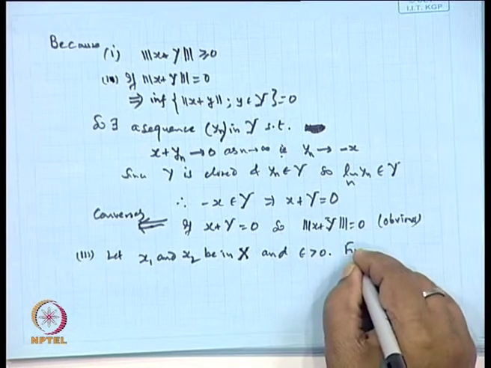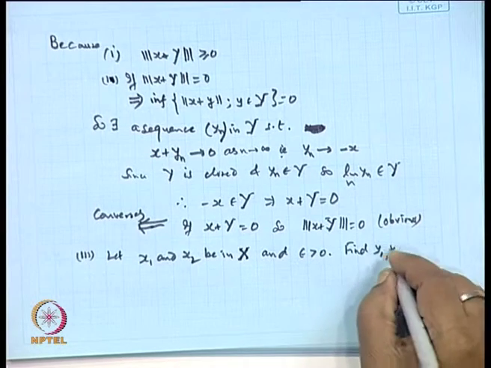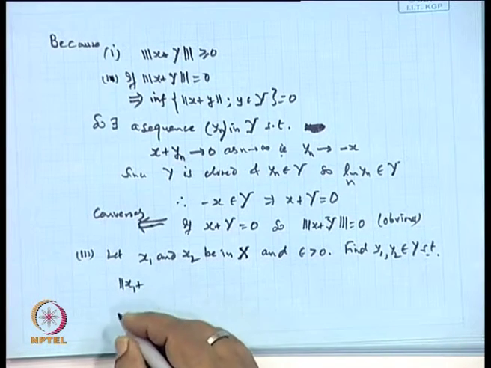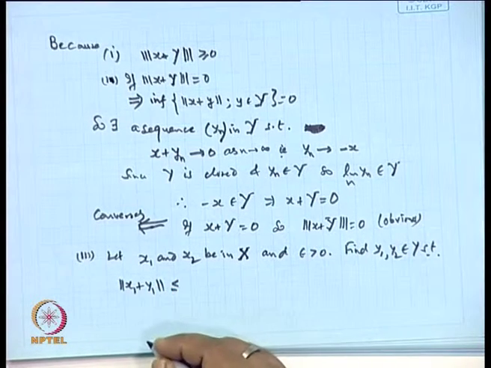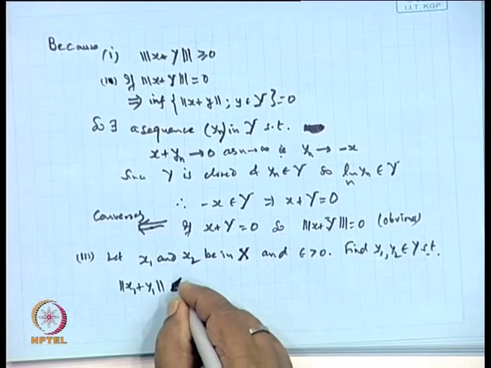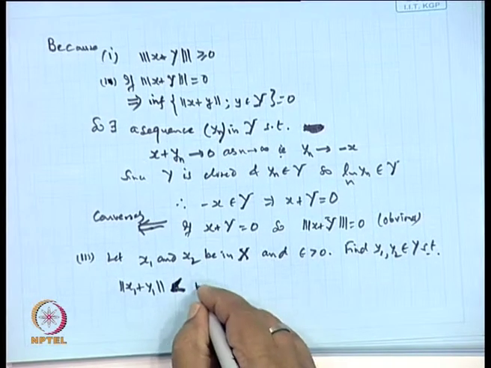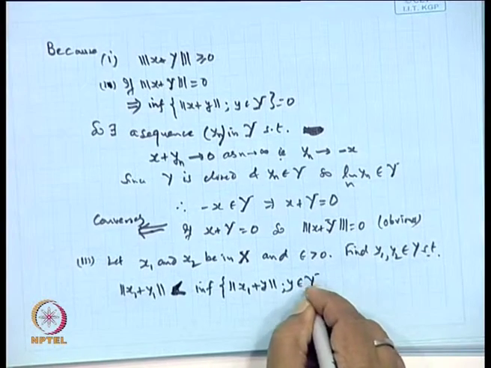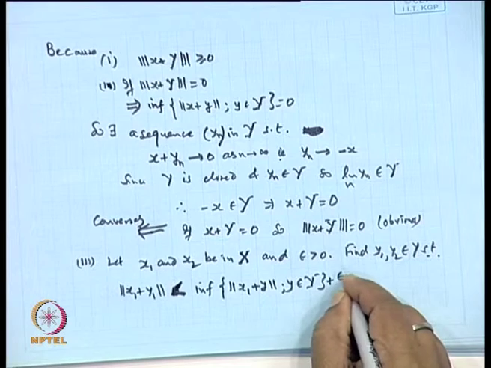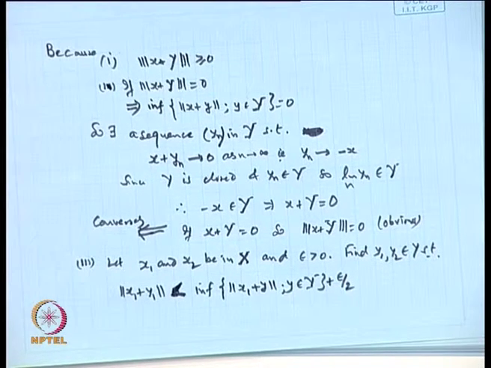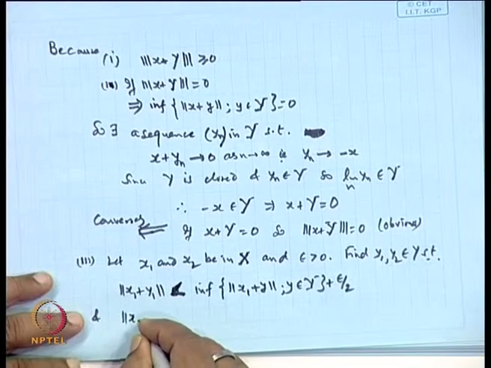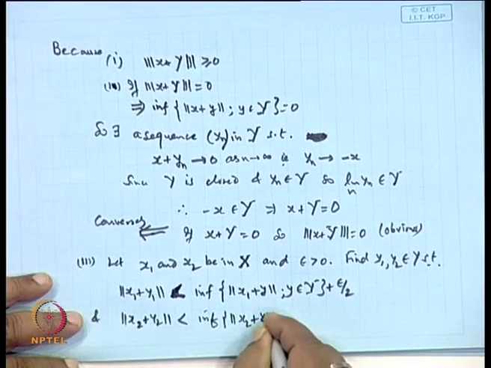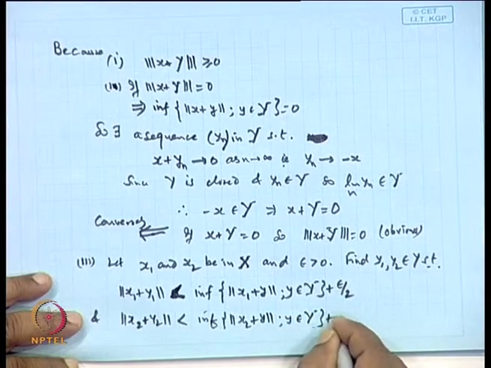Then find y_1 and y_2 in capital Y such that norm of x_1 plus y_1 is strictly less than the infimum of norm of x_1 plus y, y belongs to capital Y, plus epsilon by 2, and norm of x_2 plus y_2 is strictly less than the infimum of norm of x_2 plus y, y belongs to capital Y, plus epsilon by 2.